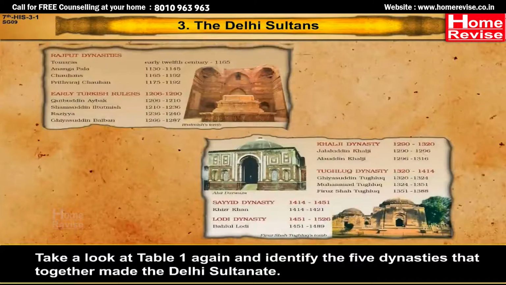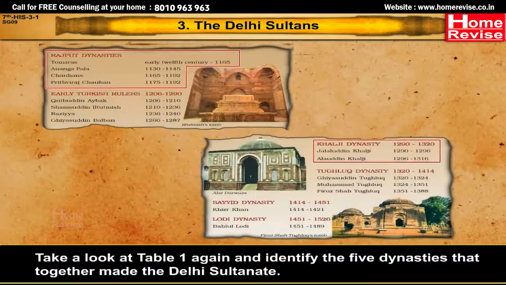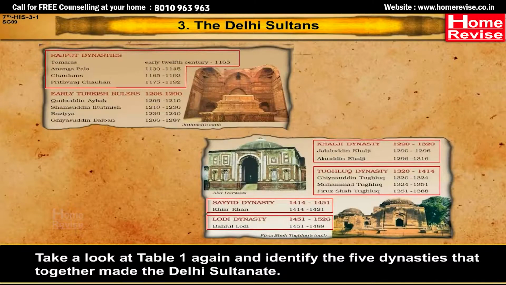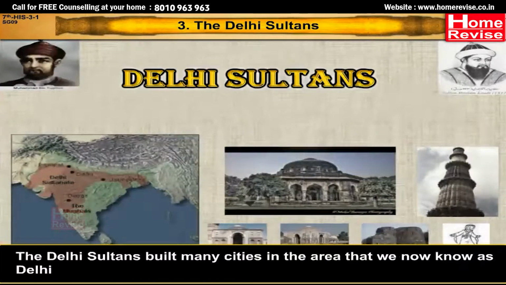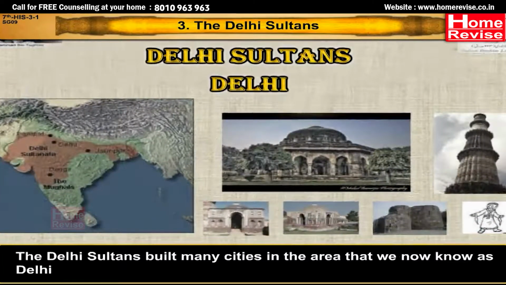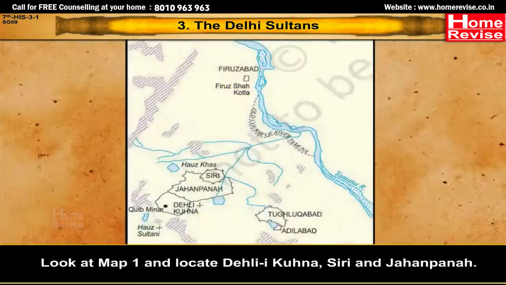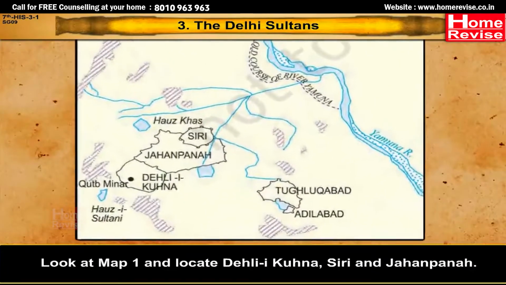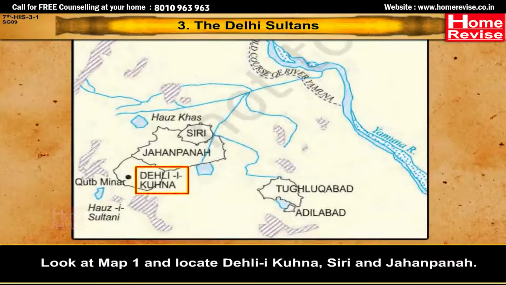Take a look at Table 1 again and identify the 5 dynasties that together made the Delhi Sultanate. The Delhi Sultans built many cities in the area that we know as Delhi. Look at Map 1 and locate Delhi, Ekunha, Siri and Jahanpanah.